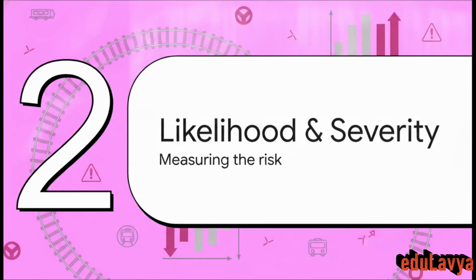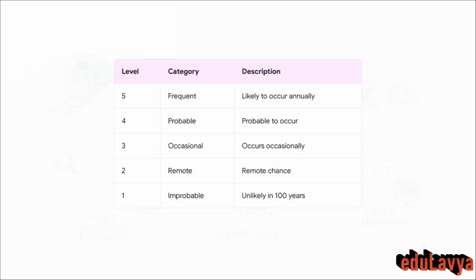Section 2. Likelihood and severity. The first axis of our risk calculation is likelihood. Basically, this refers to how often a hazardous event is actually expected to occur. It's categorized using terms ranging from frequent, meaning it's likely to occur annually, all the way down to improbable, which means it's unlikely to happen even within 100 years. We map this on a 1 to 5 scale to establish an objective baseline. It gives us a really solid temporal gauge for expected trouble.